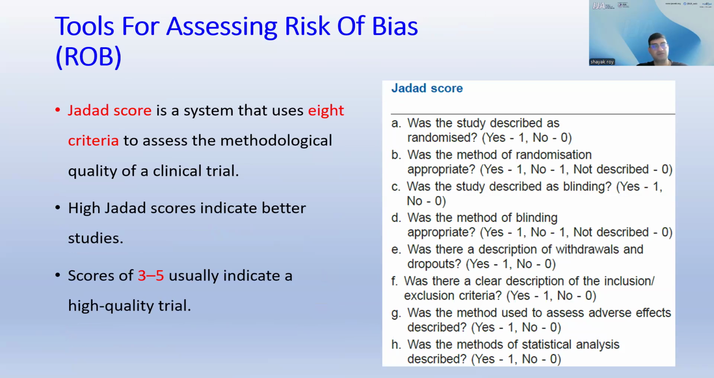There are some other tools for assessing risk of bias, like the Jadad score, which is a system which uses 8 criteria, as mentioned here, to assess the methodological quality of a clinical trial. High Jadad scores indicate better studies. Scores of 3 to 5 usually indicate a high quality trial.